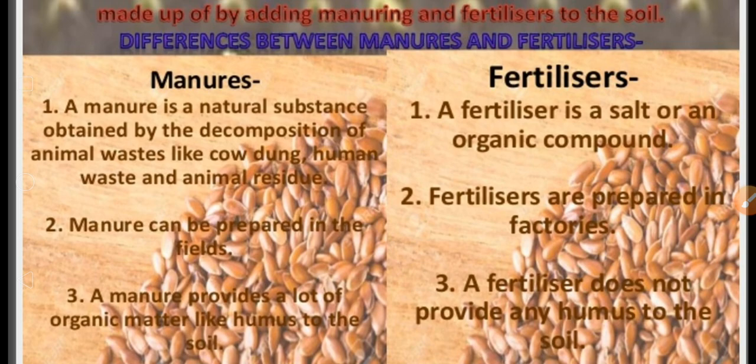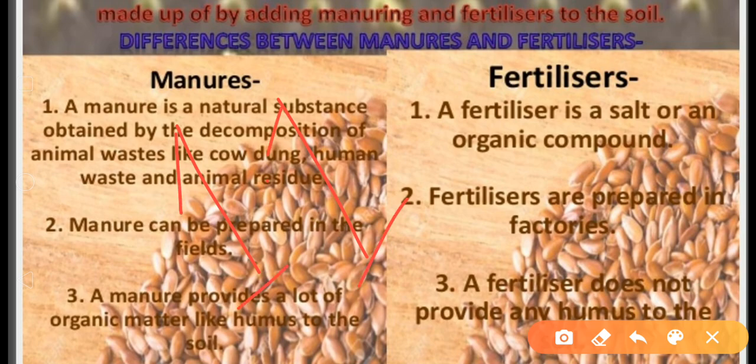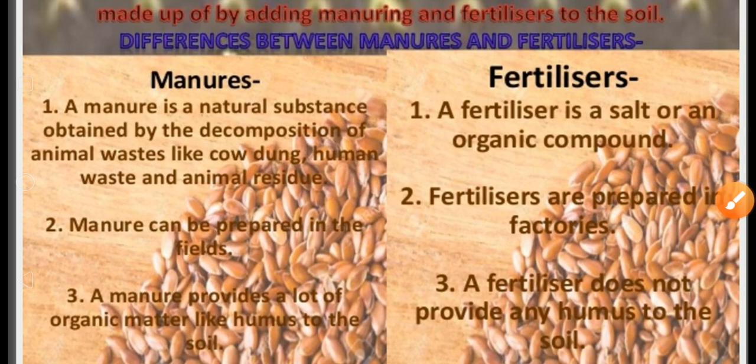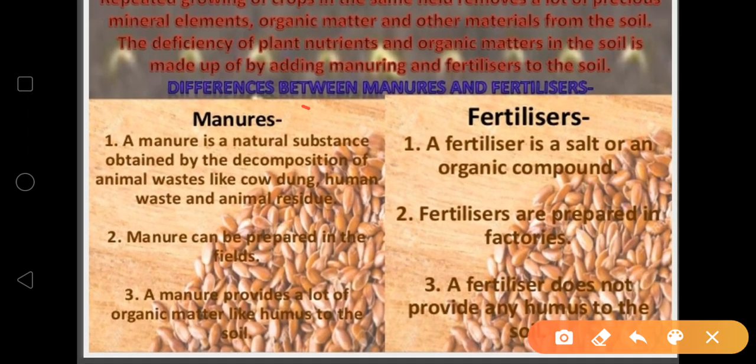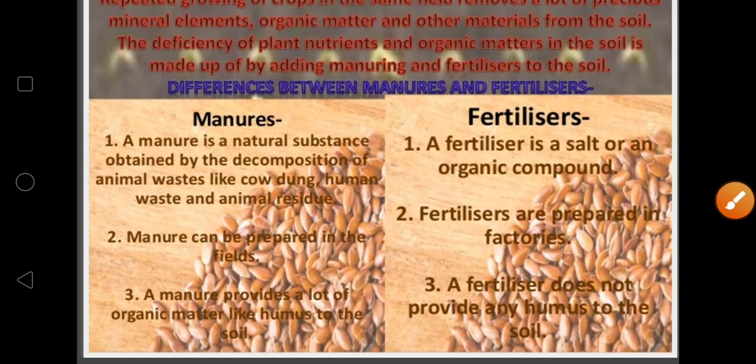These differences are given in your book also, in table 1.1, and you will write these differences in your notebook, the differences between manure and fertilizers. It is very, very important. Clear? In the previous lecture I told you the difference between rabi crops and kharif crops, as well as the differences between manure and fertilizers. So there are some advantages also of manure over fertilizers. What are the advantages of manure?